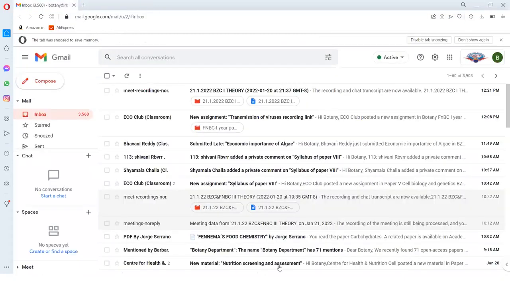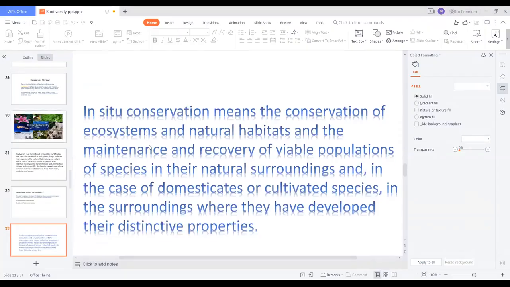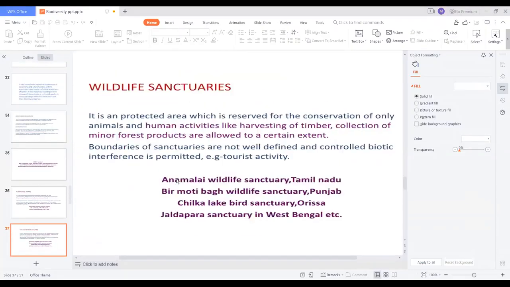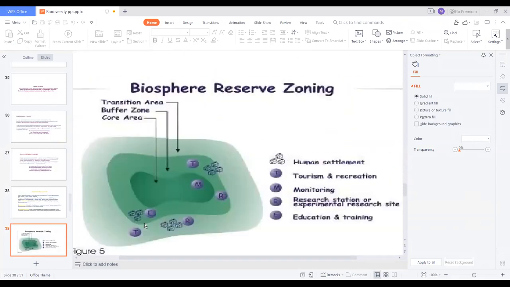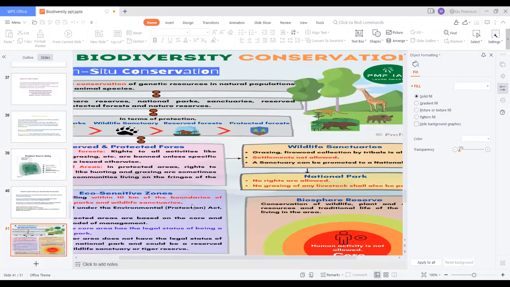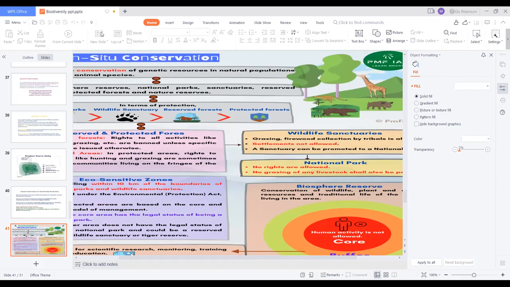Okay, otherwise I will show this only. Girls, is it visible, the screen? Not clearly.